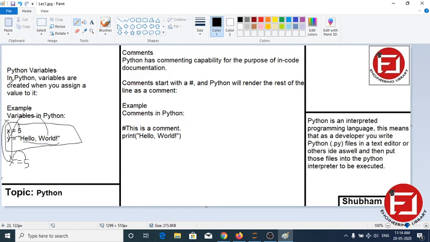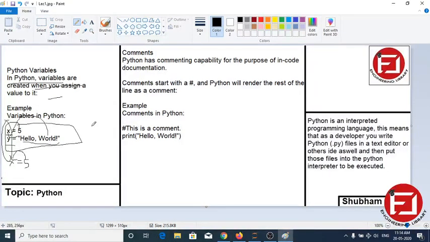So what is a Python variable? In Python, variables are created when we assign a value to them. Means if we assign a value, then a variable will be created, and that name, like x and y, is a variable.